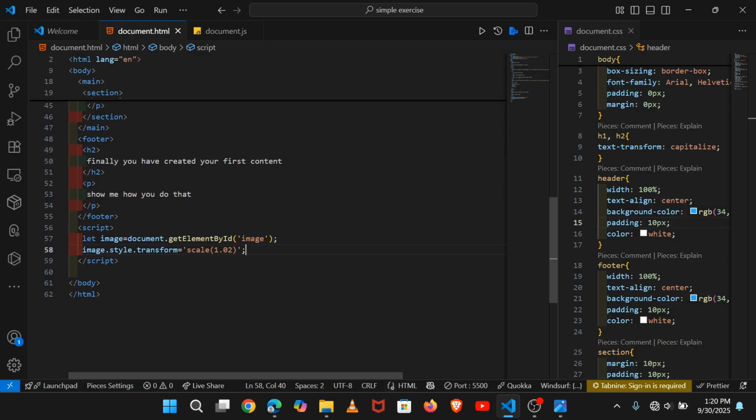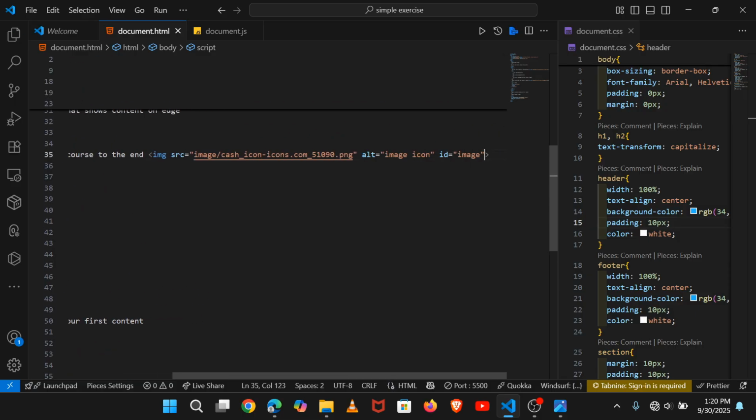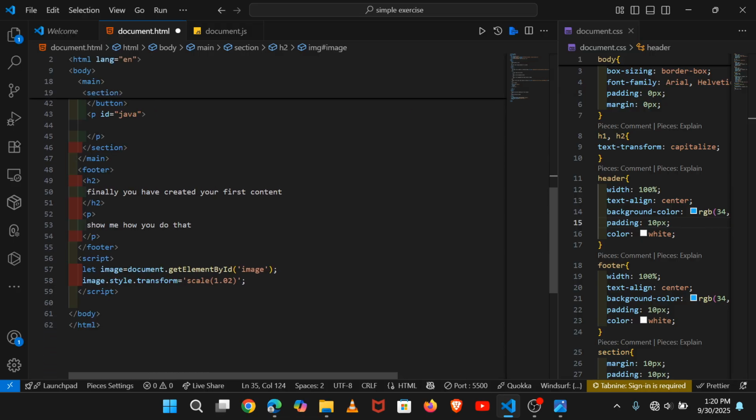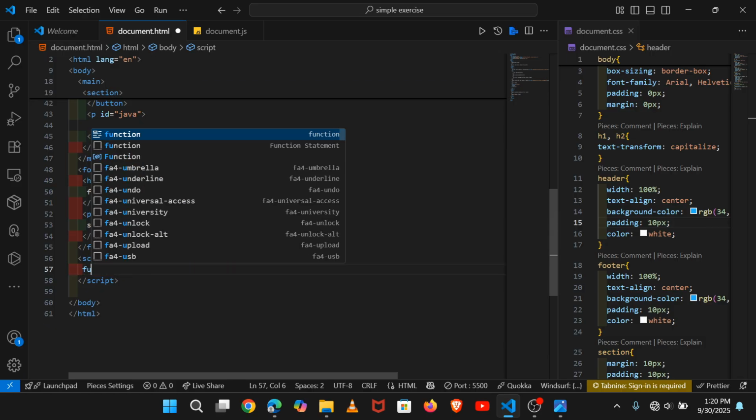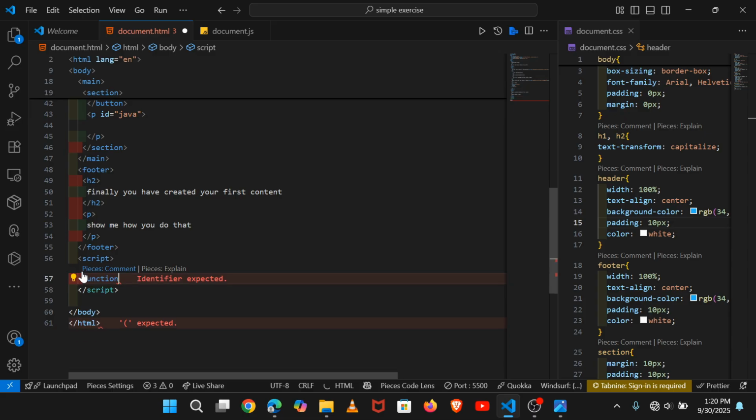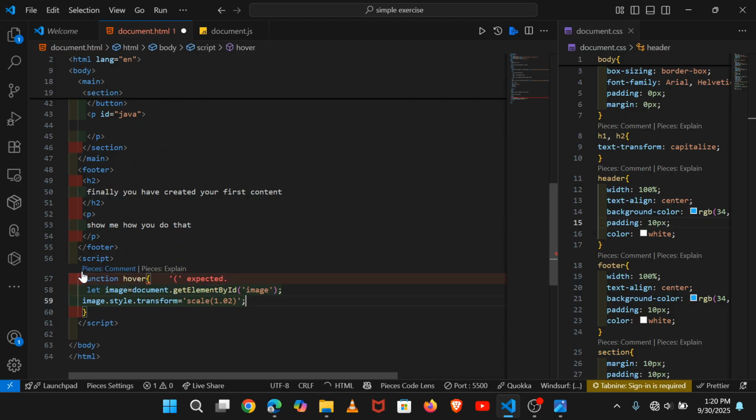For example, when you want to hover, we get that to be a function. Ctrl X and say function hover, and we make it hover like this. Ctrl V, Ctrl S to save it, and you see the function is already created.